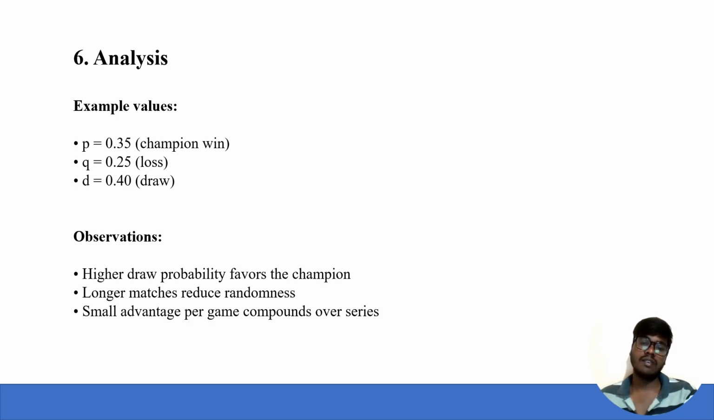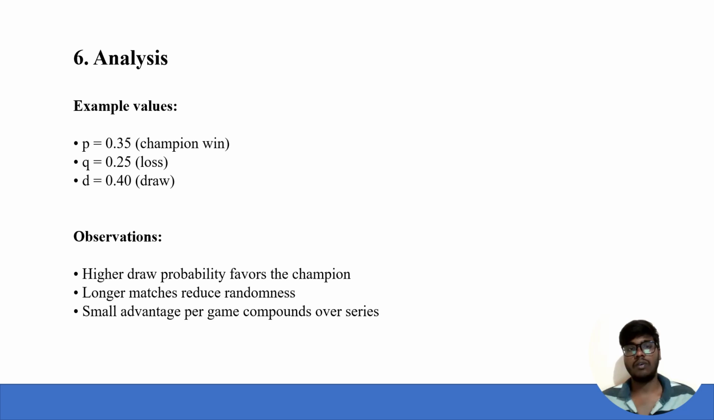Then the analysis. Here is an analysis with example values: p equals 0.325 for the champion winning. The losing probability is 0.25, and the draw probability is 0.4. These are the most important values in our analysis.